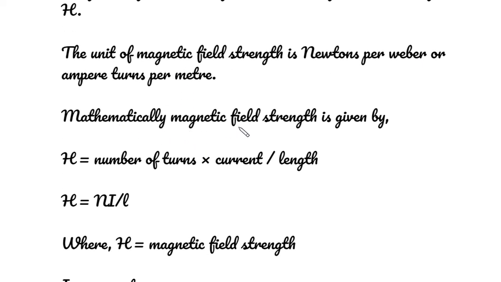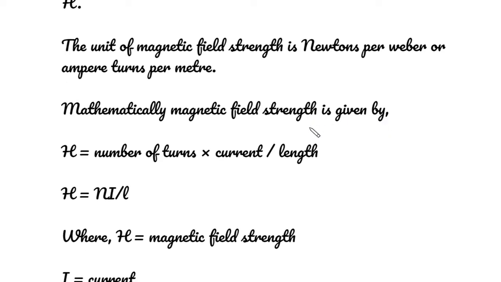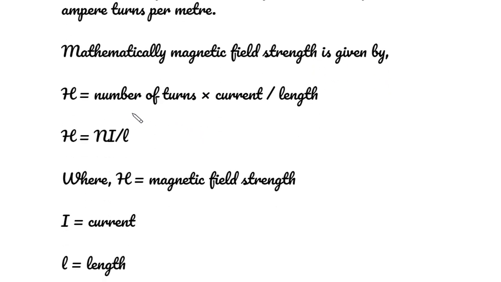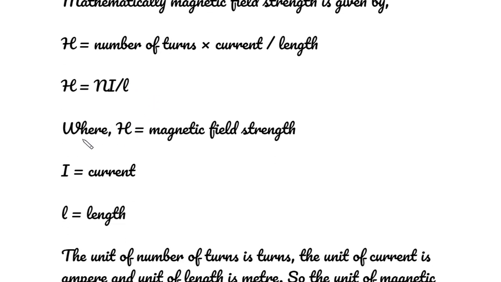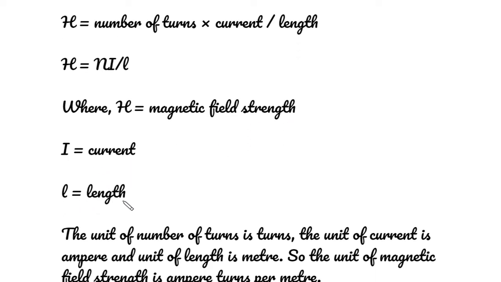Mathematically, magnetic field strength is given by H is equal to number of turns into current upon length. H is equal to NI by L, where H is equal to magnetic field strength, I is equal to current, L is equal to length, and capital N is equal to number of turns.